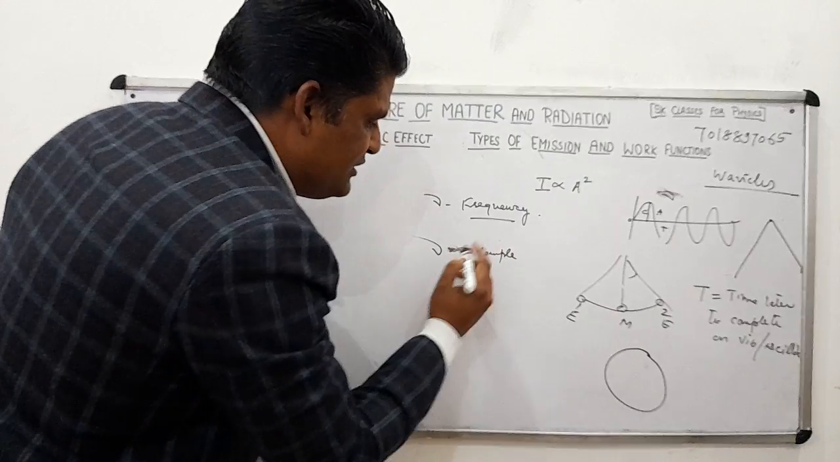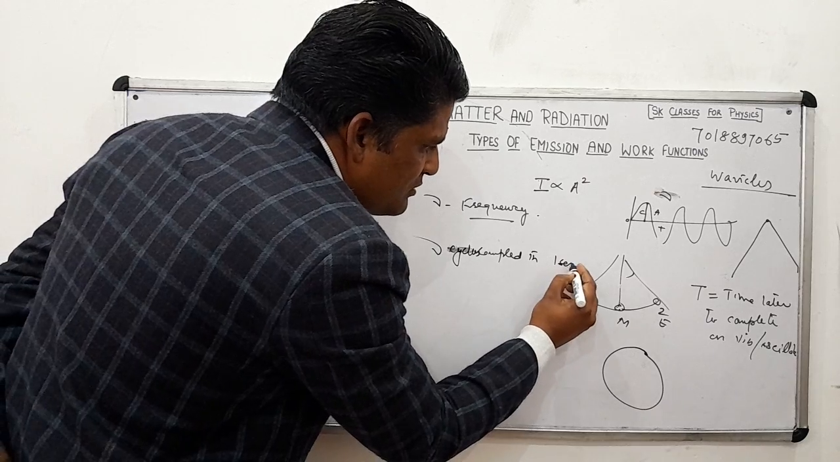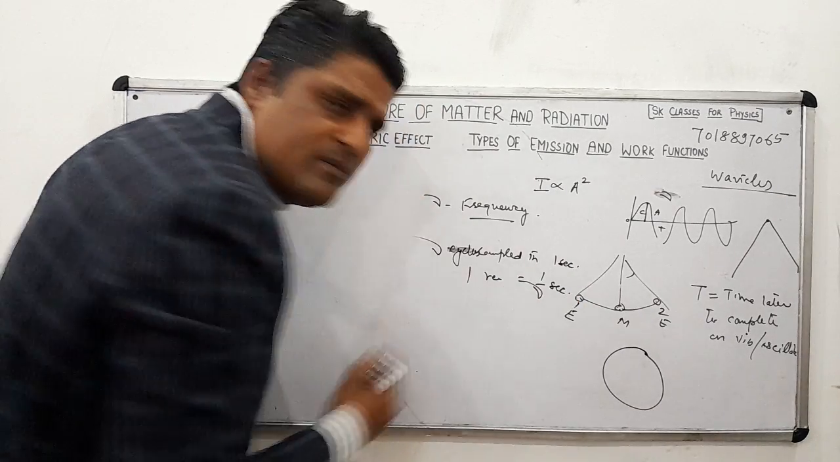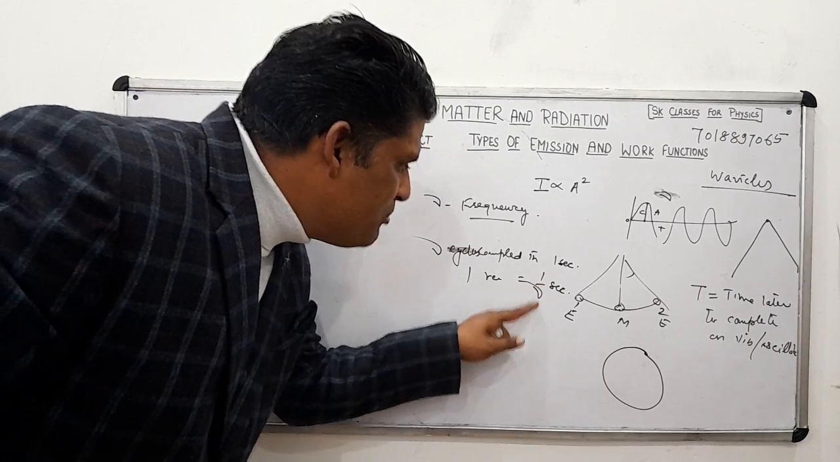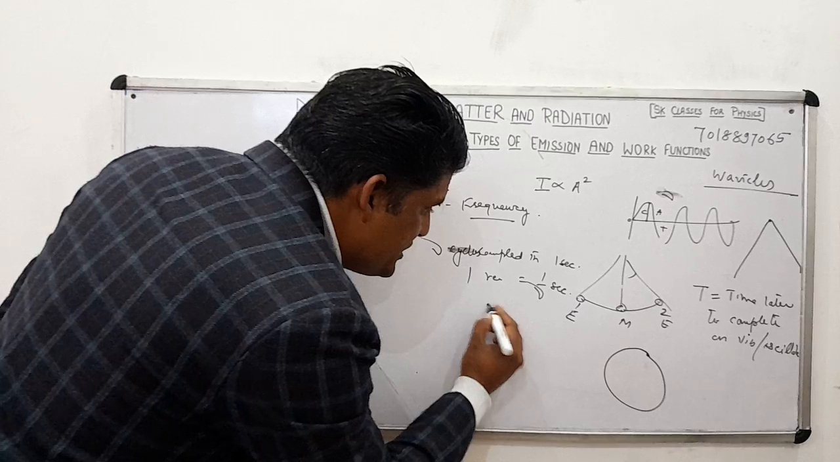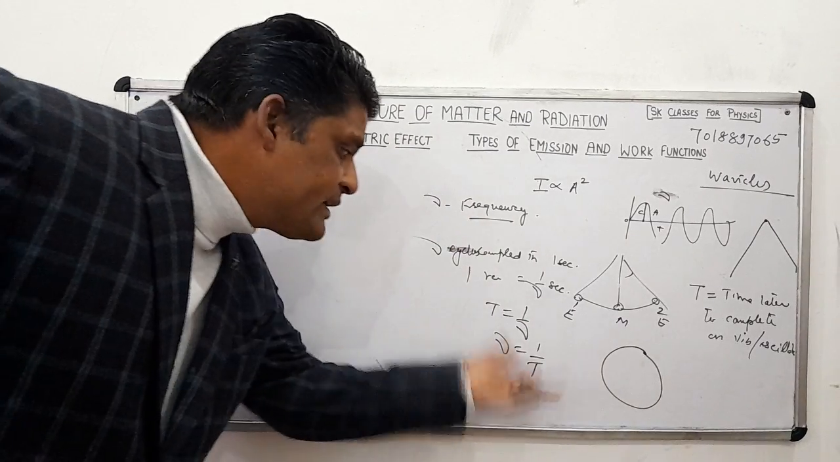See, this is the cycle. Nu cycles completed in 1 second. Then one revolution is completed in 1 by nu second. Then that is the time period T. It means T is equal to 1 upon nu, and nu is equal to 1 upon T. This is the relation between the frequency and the time period.